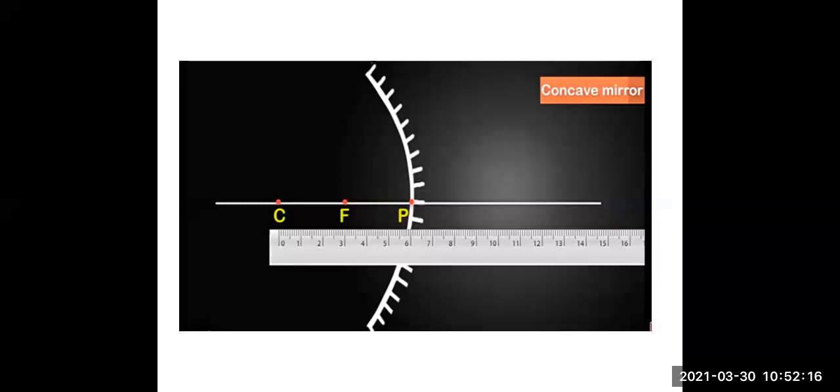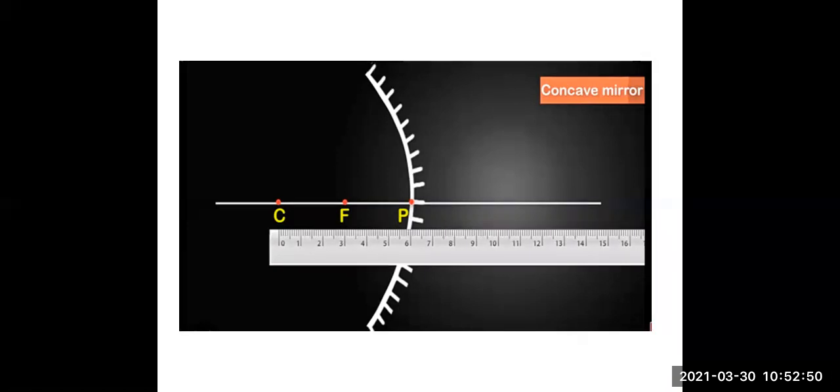Students, do remember that the distance between CF and FP should be the same, that is 3 centimeter, 3 centimeter. If I place my scale 0 at C and place F at 4, I will place P at 8. Please follow these measurements so that you will get all the rules properly described in your diagram. The ray diagrams will come scientifically according to the rules which are given in the textbook.